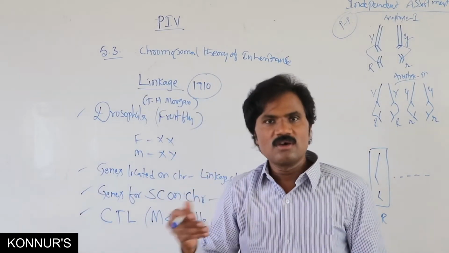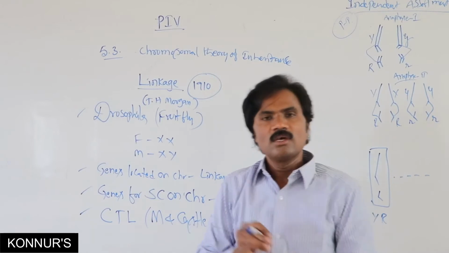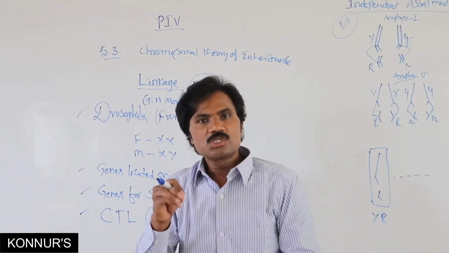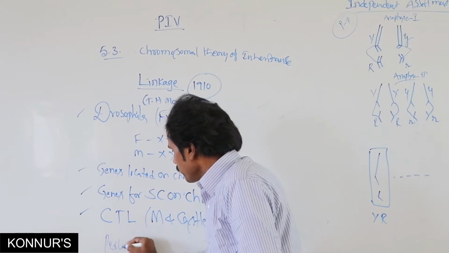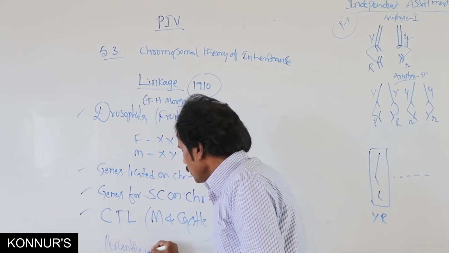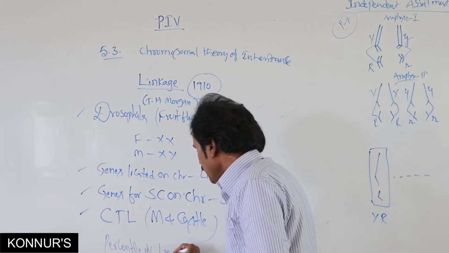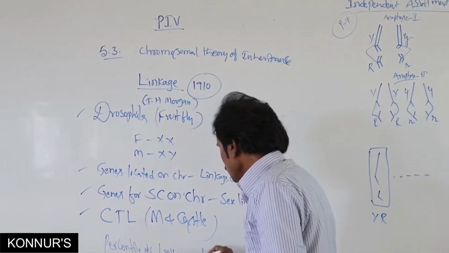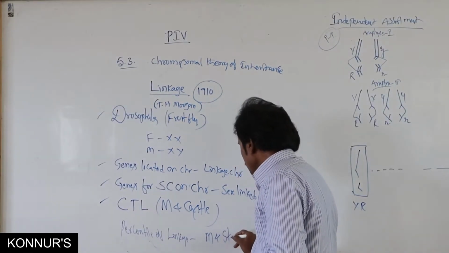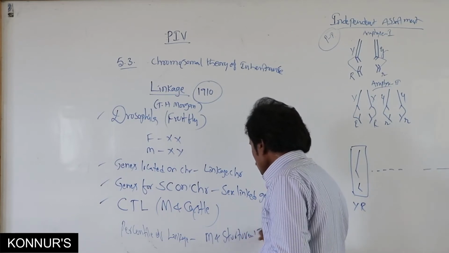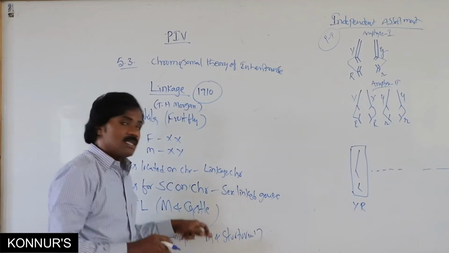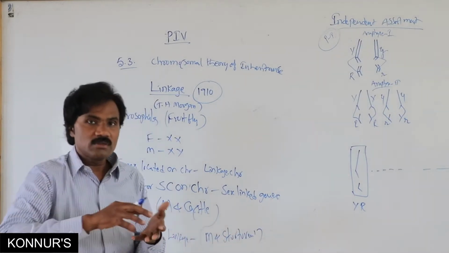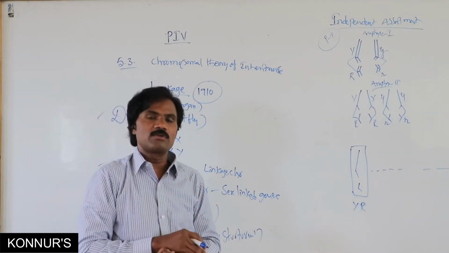Morgan and Sturtevant. These scientists explained how much percentage of recombinant genes are present.